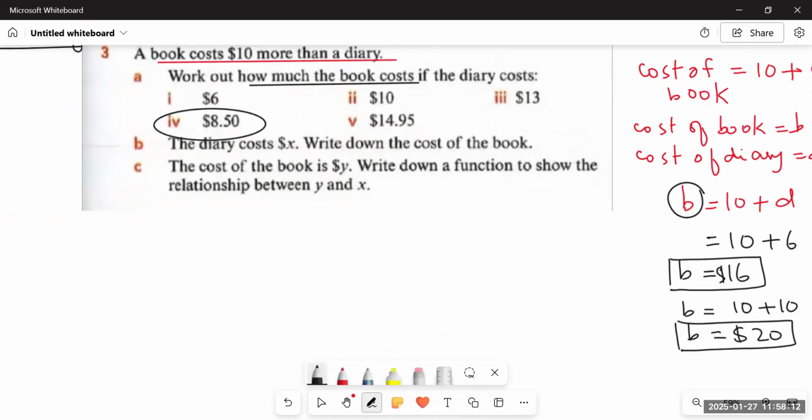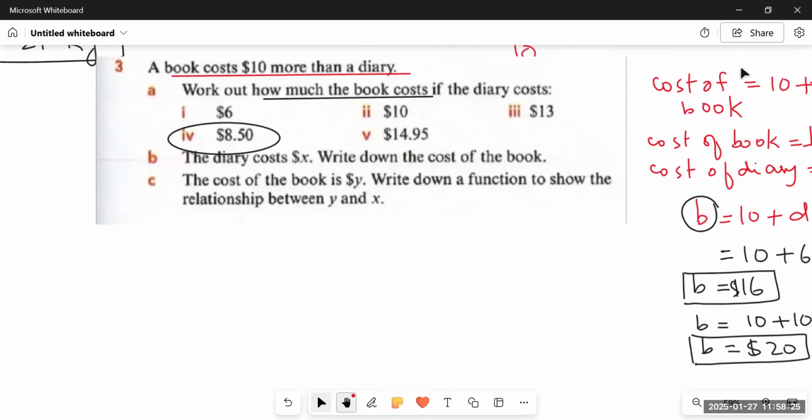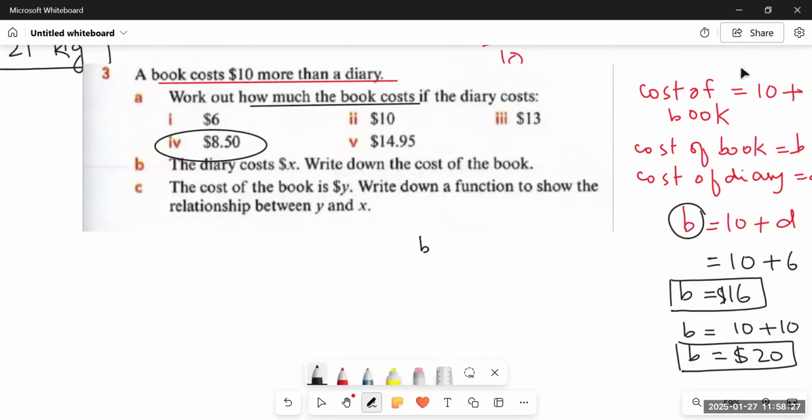Next, we have question number 3, part B. The diary cost X dollars. Now we have to substitute the value of diary by X, write down the cost of the book. What was the equation that we made? It was B is equals to 10 plus D, right?